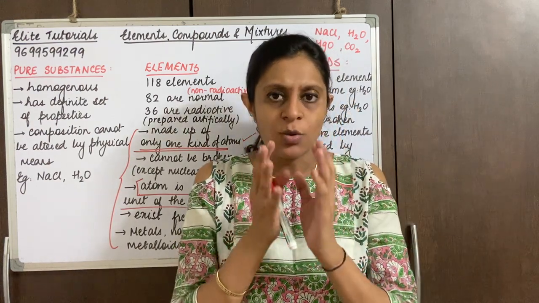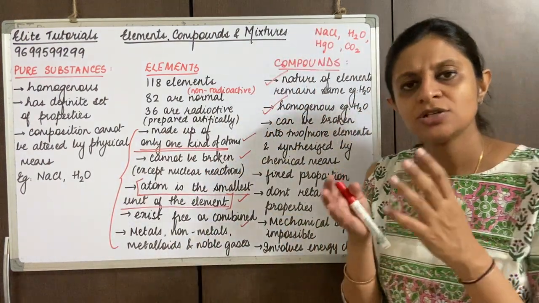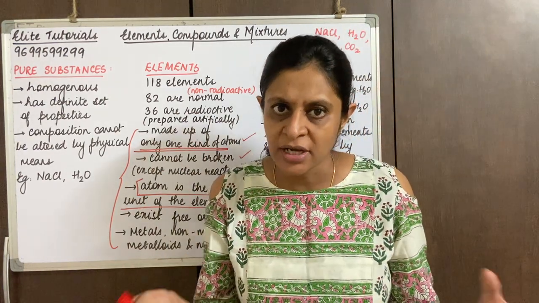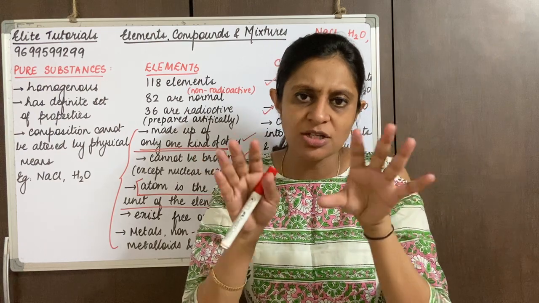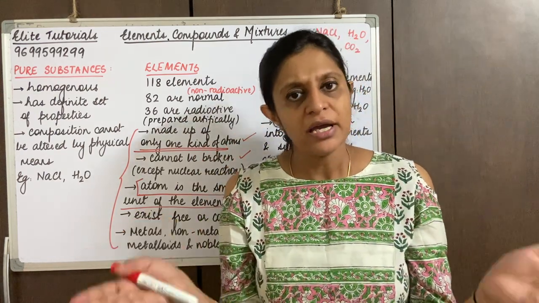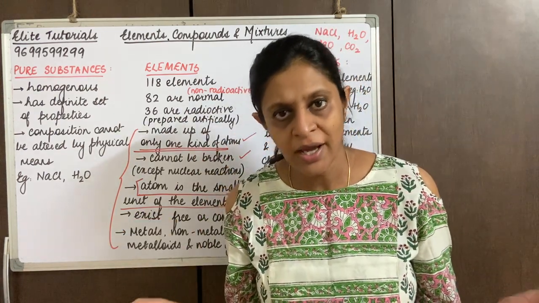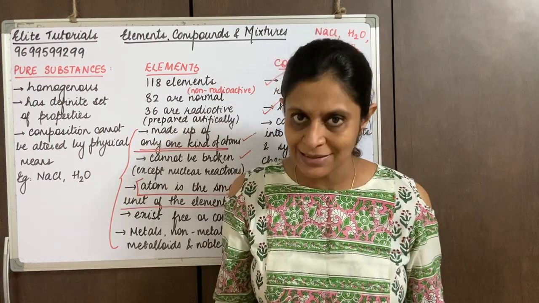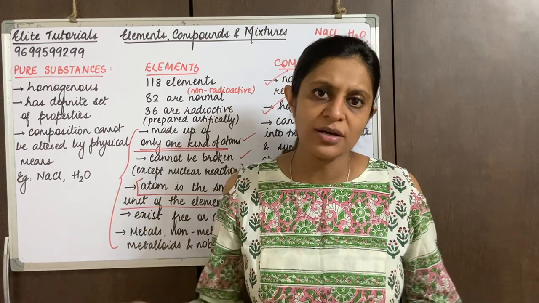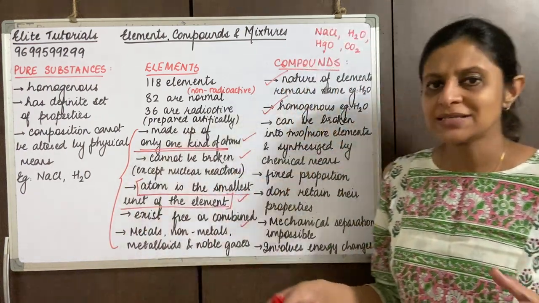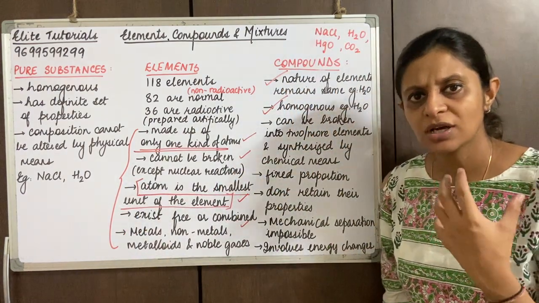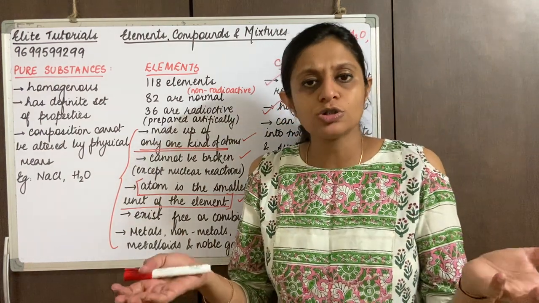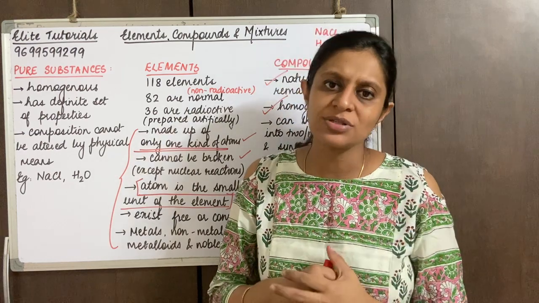If I take water and subject it to electric current, the water will separate into hydrogen and oxygen. But not on evaporation, and not by just using a magnet, can I separate water into hydrogen and oxygen. So the separation into the constituent elements can only be done by chemical means, and to regenerate the compound I can also use chemical means.